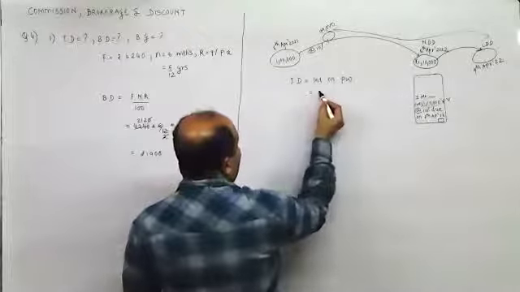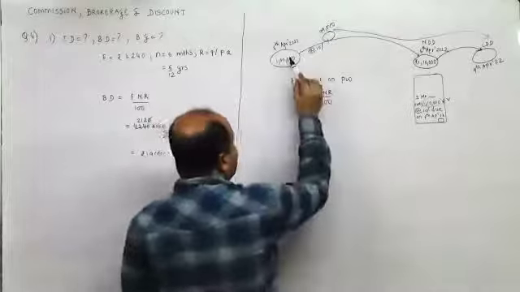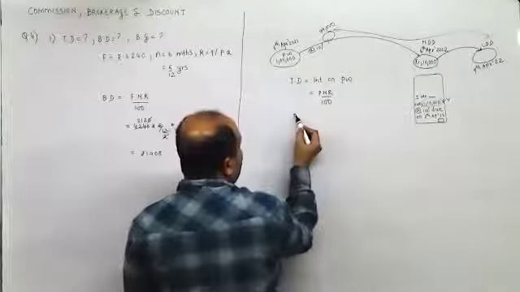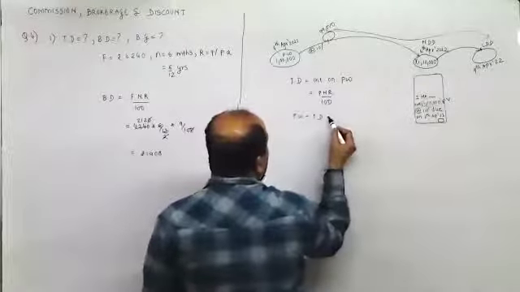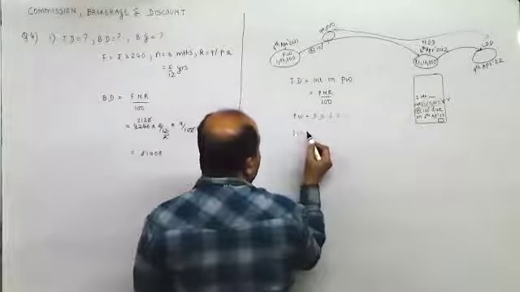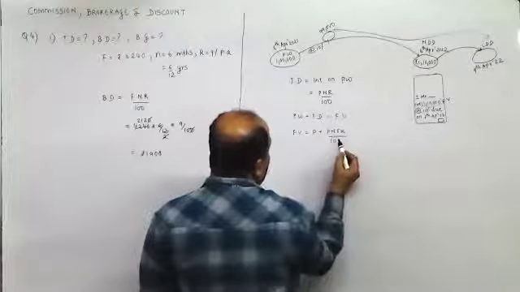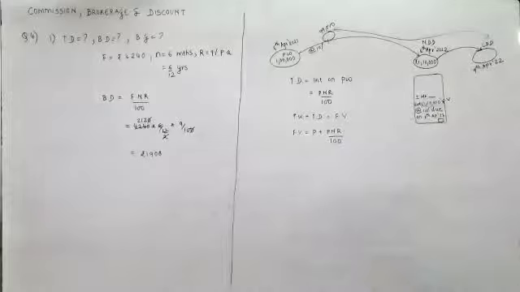So it is PNR upon 100. This true discount along with the present worth adds up to give me the face value. So face value is present worth plus interest on present worth. This is the formula for face value.